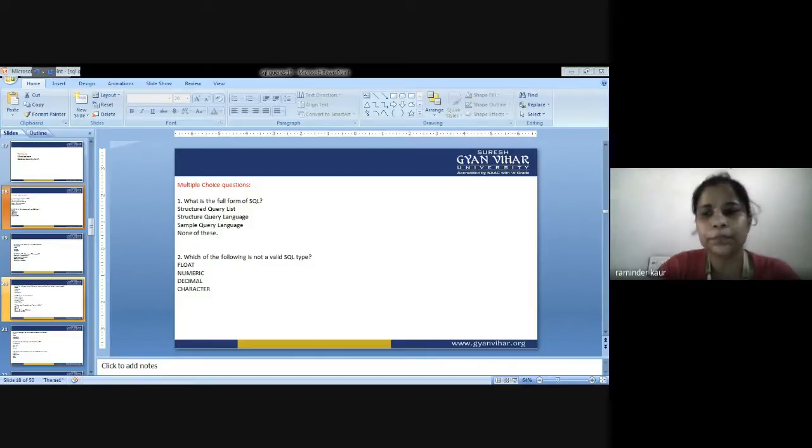Next, write the correct SQL statement to create a new table called persons. Next is, write the SQL statement to delete a table called persons.